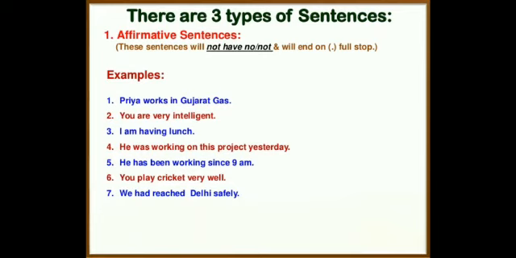Now there are three types of sentences. The first one is affirmative sentence, and these sentences will not have no or not, and they will always end with a full stop. For example, Priya works in Gujarat Gas. You are very intelligent. I am having lunch. He was working on this project yesterday. He has been working since 9 a.m. You play cricket very well. We had reached Delhi safely.